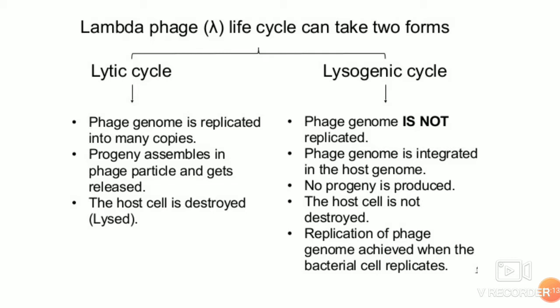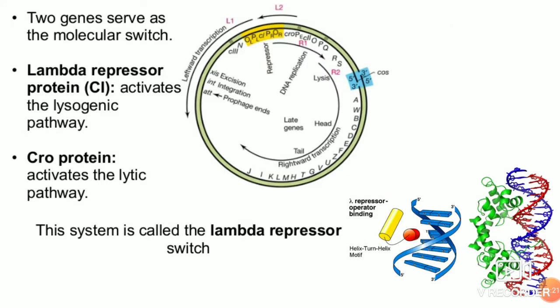Now, replication of the phage genome is achieved whenever there is a bacterial replication. A trigger can start the lytic cycle. There are two genes that serve as a molecular switch between lytic and lysogeny: the lambda repressor and the CRO repressor proteins. They are both repressor proteins, the CI protein and the CRO protein.